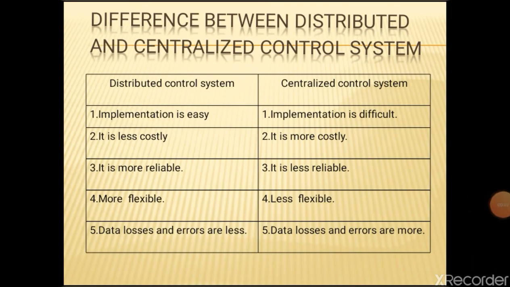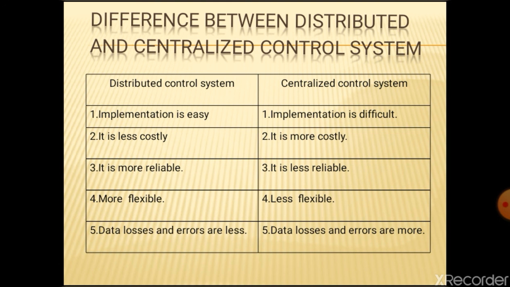Difference between distributed and centralized control system. First one is distributed control system and the second is centralized control system. In distributed control system, the implementation is easy. In centralized control system, implementation is difficult. In DCS, it is less costly. In CCS, it is more costly.